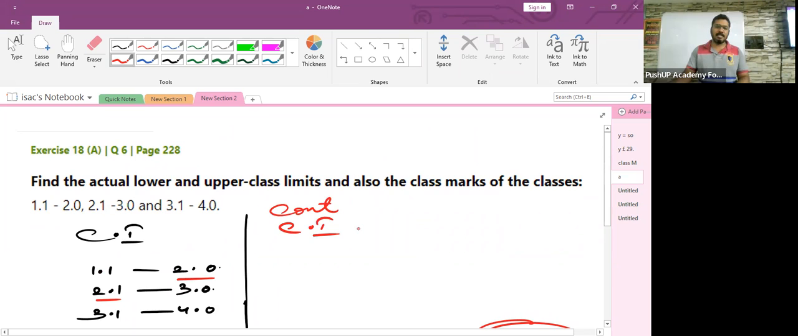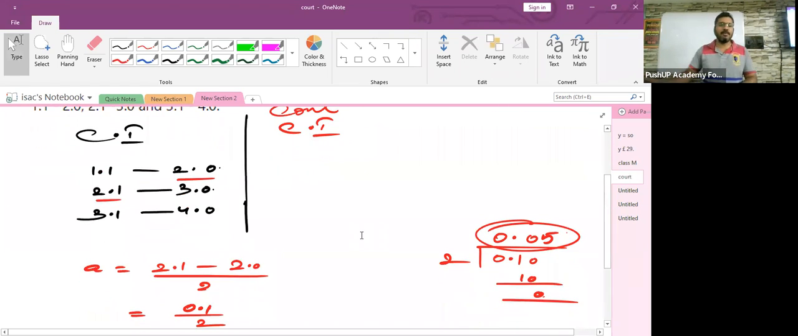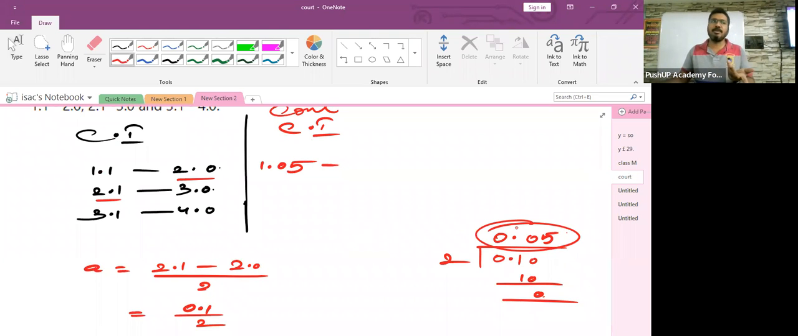Now let's convert the class interval into a continuous one. Okay, continuous class interval. So what is 1.1 minus 0.05? 1.05. Children, you can do this, or you should be doing this in your mind, because for such silly calculations, you can't waste time during the exam, isn't it?